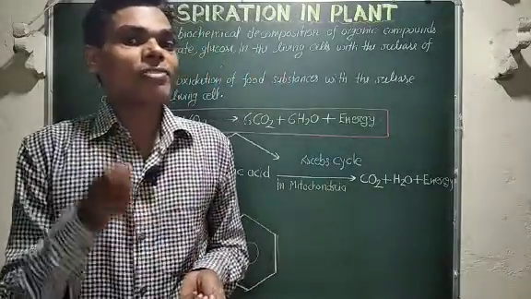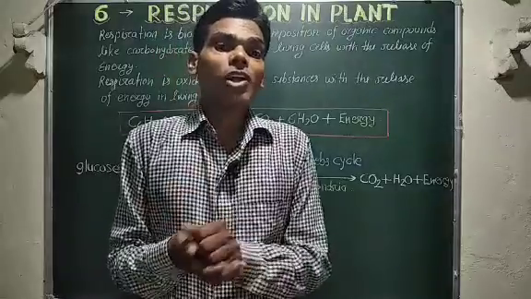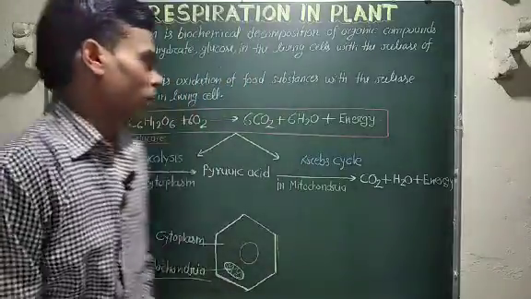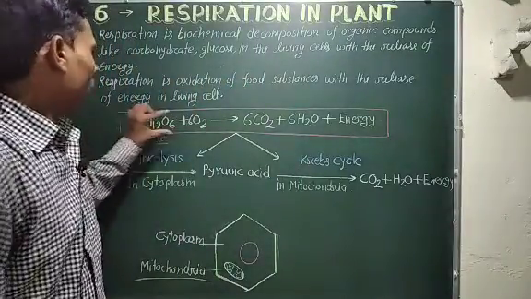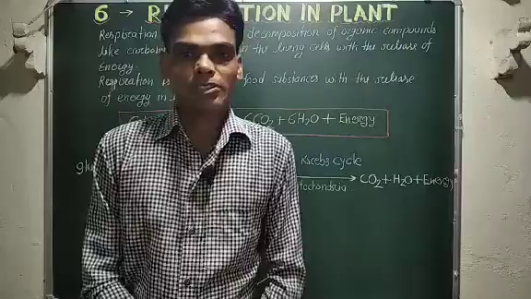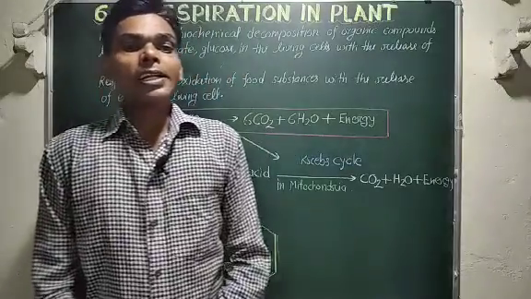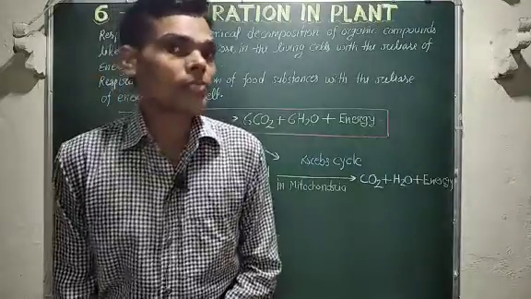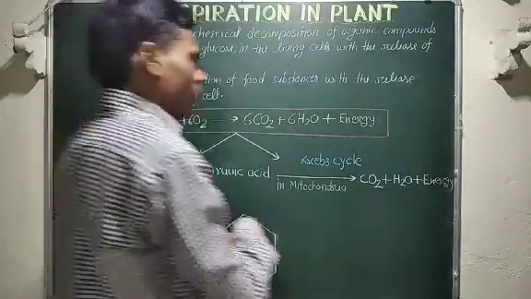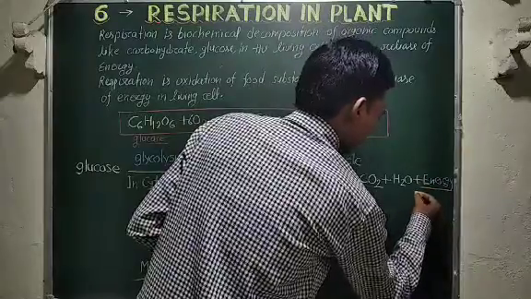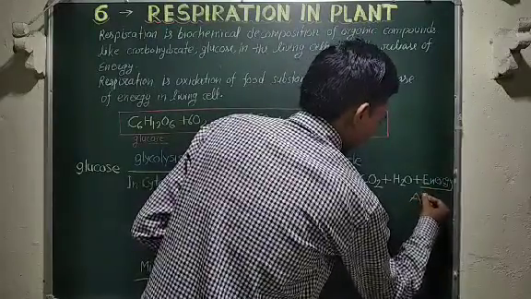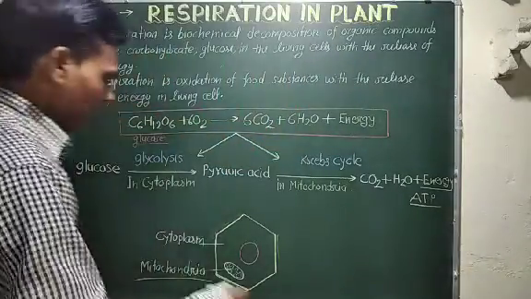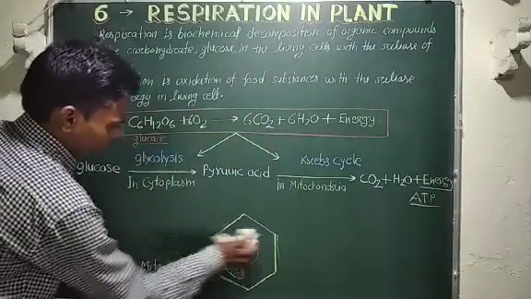A large part of the energy liberated during the breakdown of glucose molecules is converted into chemical energy which is stored in the ATP molecule. ATP means adenosine triphosphate.